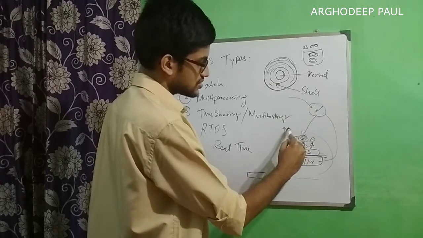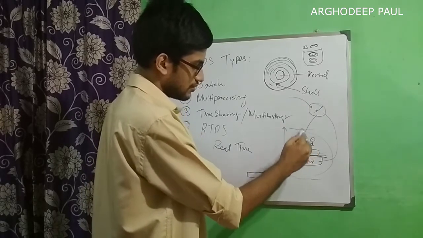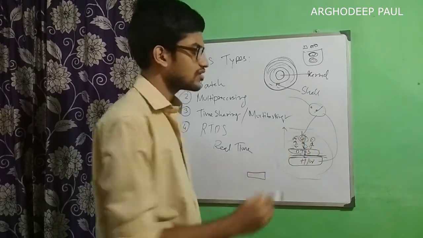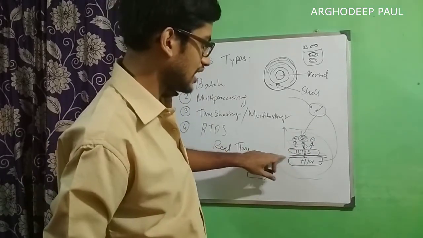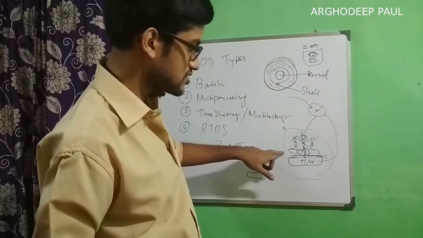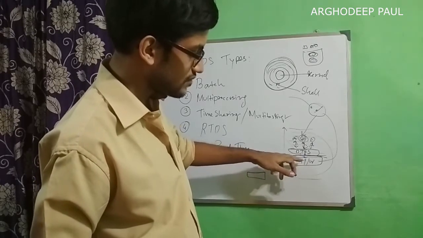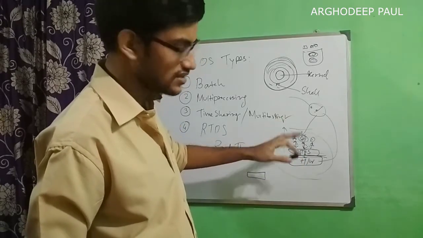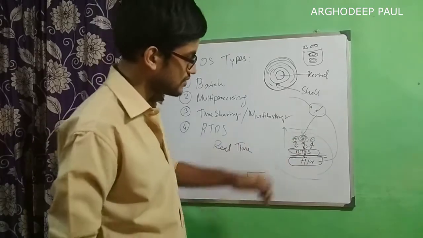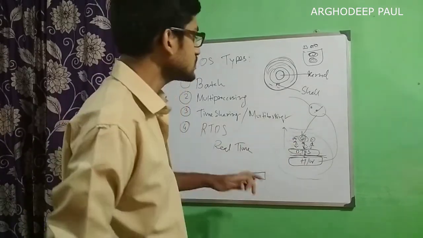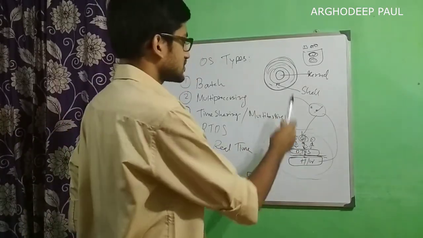The language on top of this abstraction is called the high-level language. The first layer of abstraction after the hardware level is the assembly language. So in this case we have the shell.